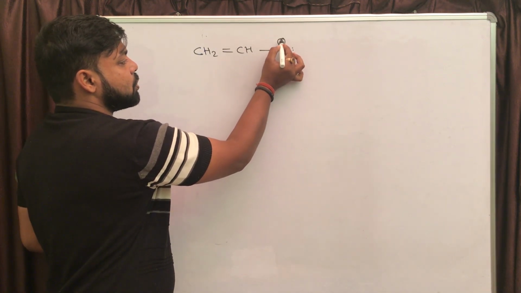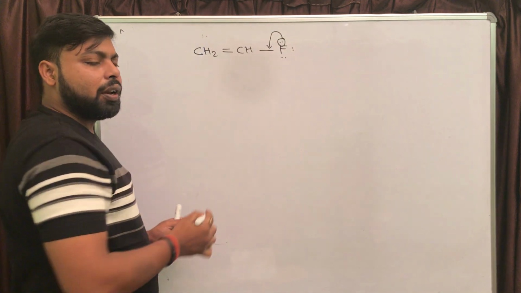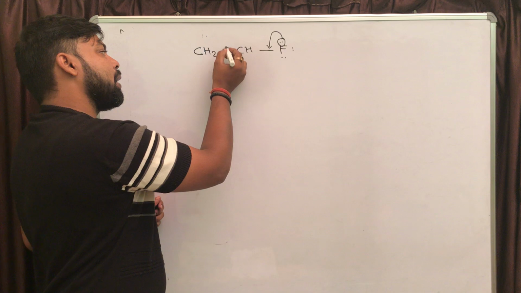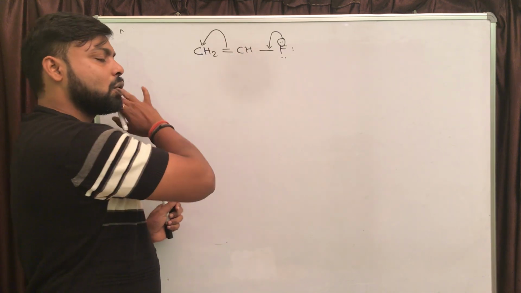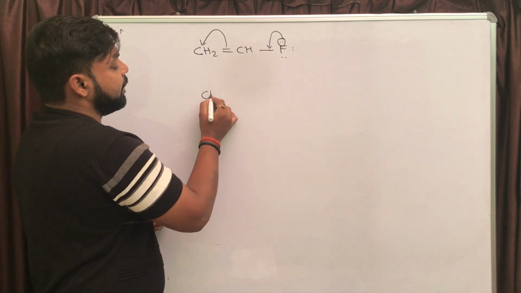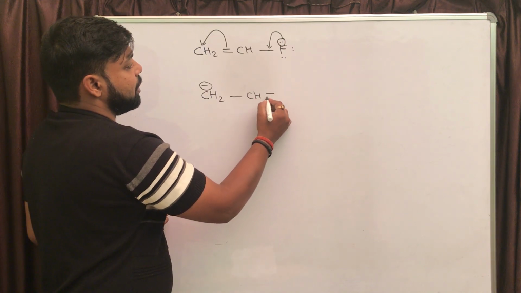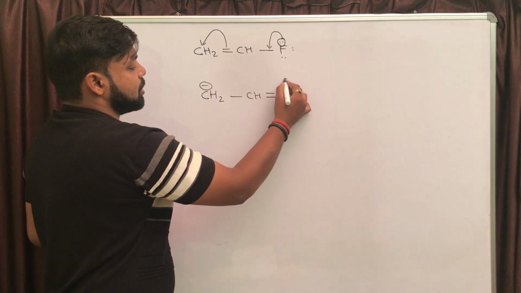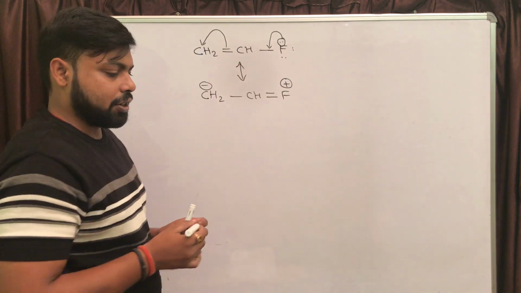If you show the resonance, what is going to happen? This lone pair of fluorine will form the pi bond and the pi bond will break away from the lone pair. The electron is going to move away, right? The CH2 will get a negative charge and there will be a double bond between CH and fluorine. Fluorine will get a positive charge, right? This is the resonating structure.